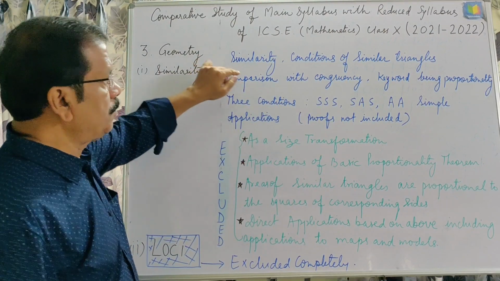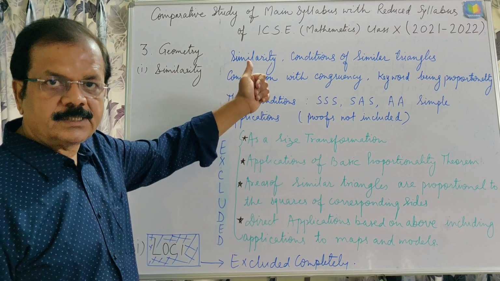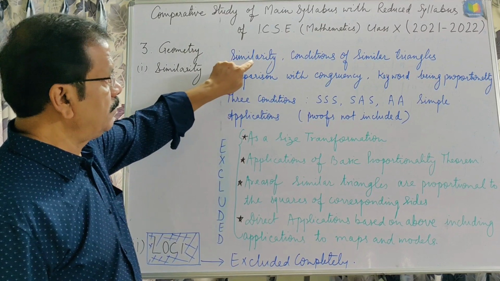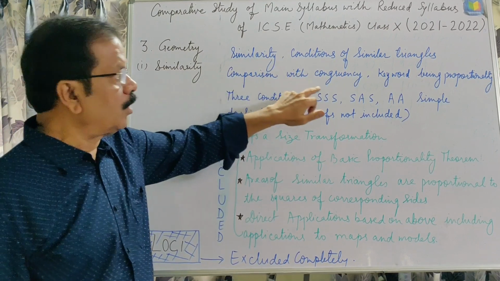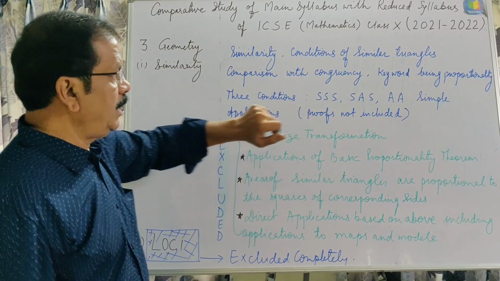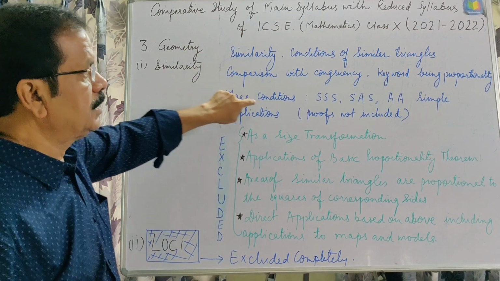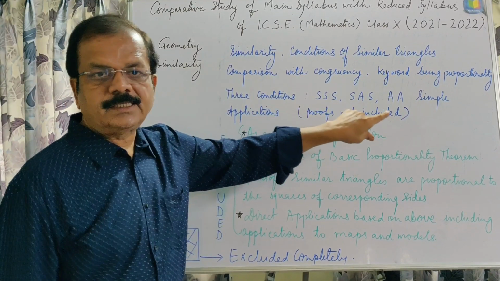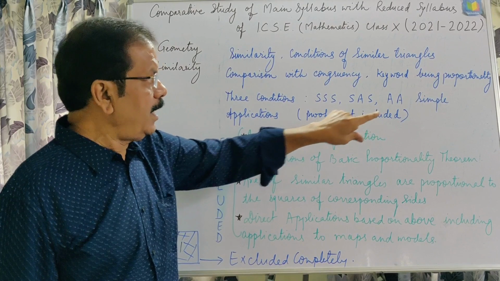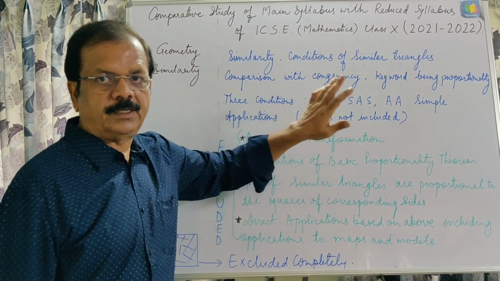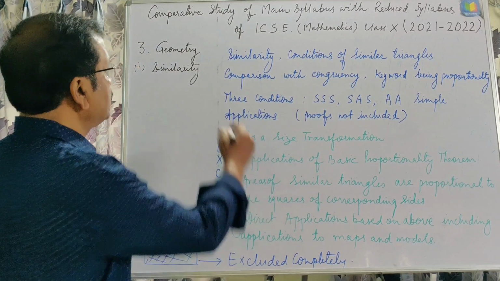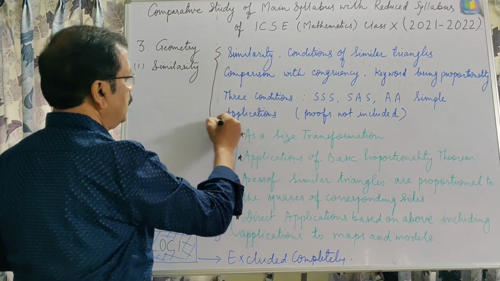These topics are there in your syllabus after reduction: similarity, conditions of similar triangles, comparison with congruency, keyword being proportionality, three conditions SSS, SAS and AA, simple applications, proofs not included. Only these topics can be asked.